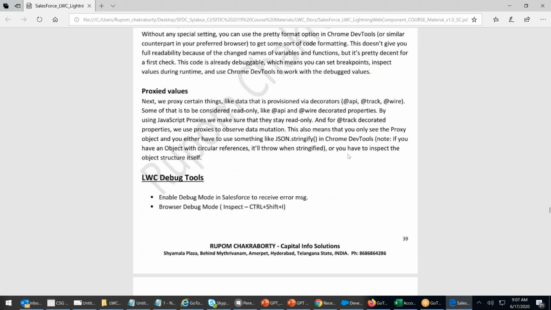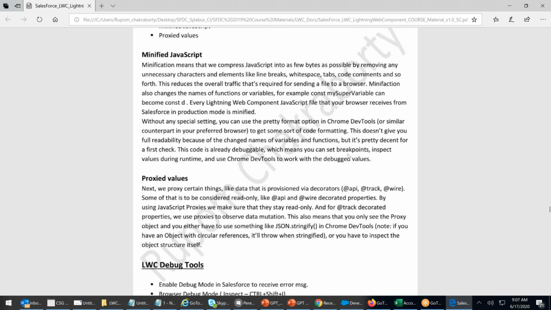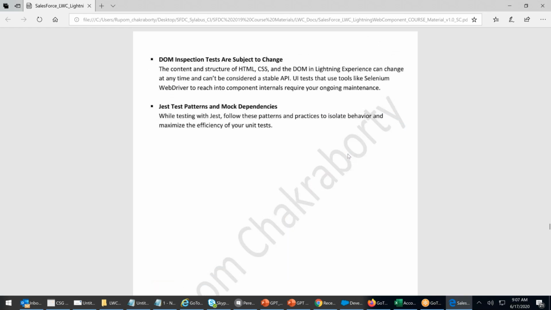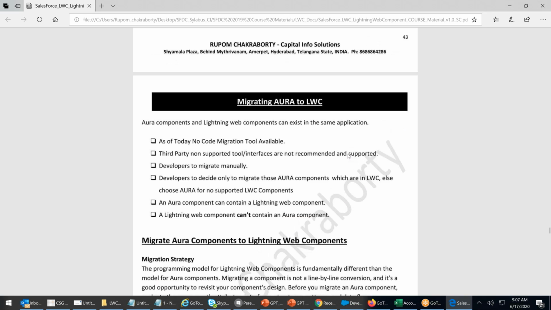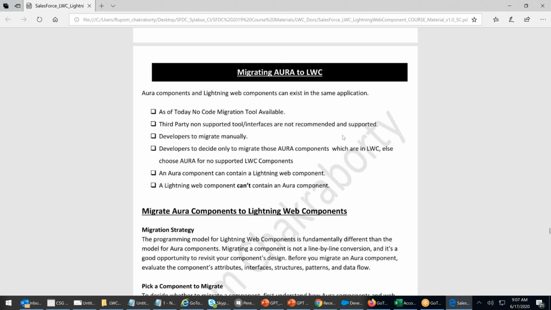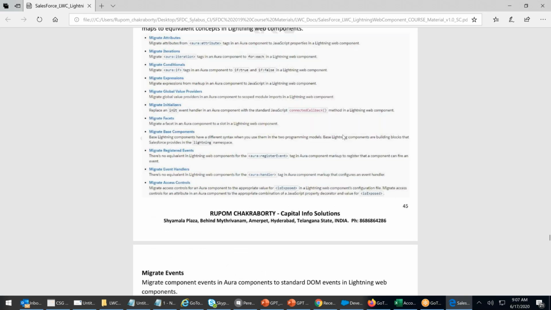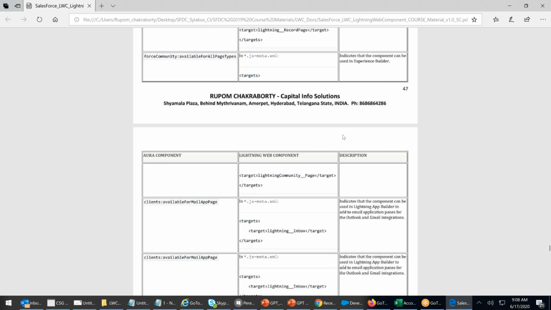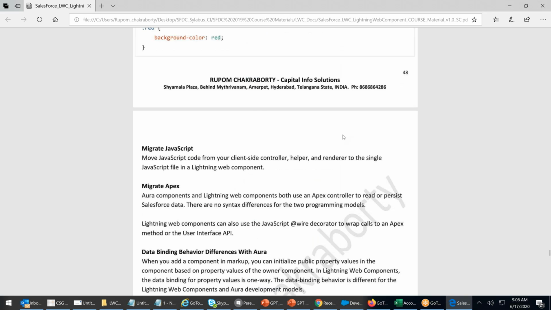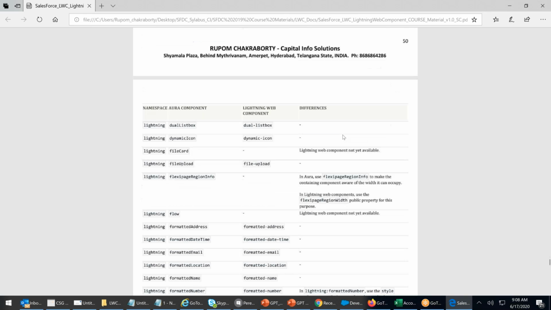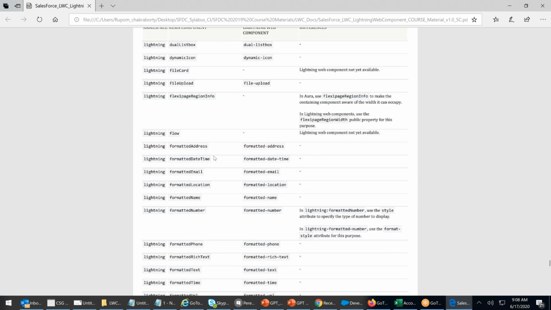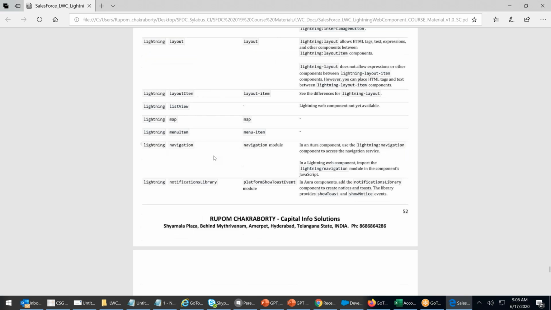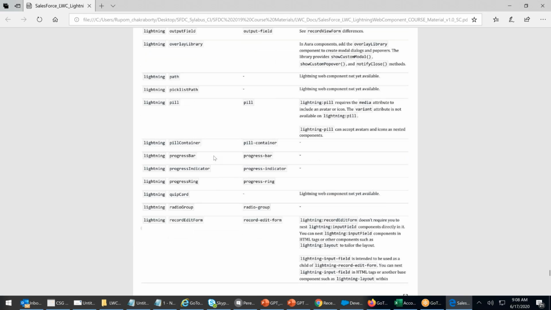What is this LW debug? See, migration, Aura to LWC, as well as complete migration. How can we migrate from Aura to LWC or from Classic? You'll have the complete migration steps: what are the steps to follow, which Lightning components are there, and how to migrate them. So it's a separate class itself on how to do the migrations. Okay.